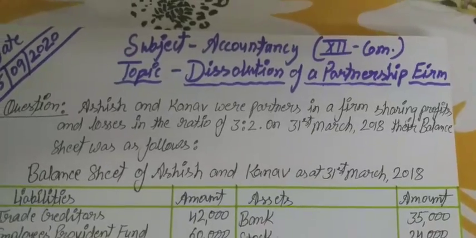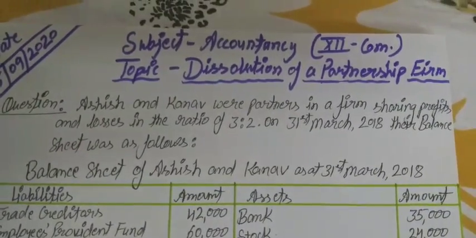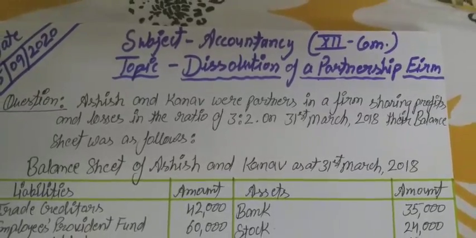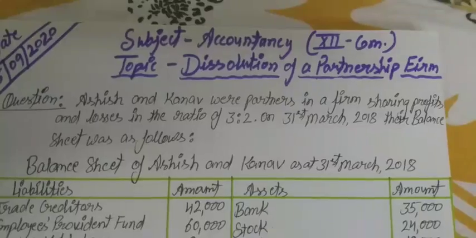Okay. So in this situation, when the firm comes to an end, or on the dissolution of a partnership firm, assets are realized, liabilities are settled or paid.